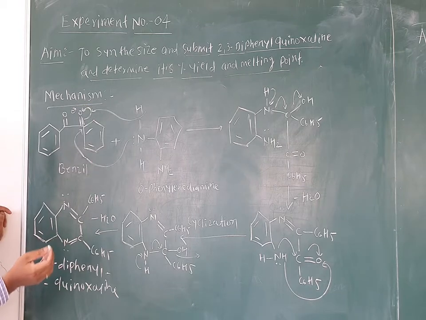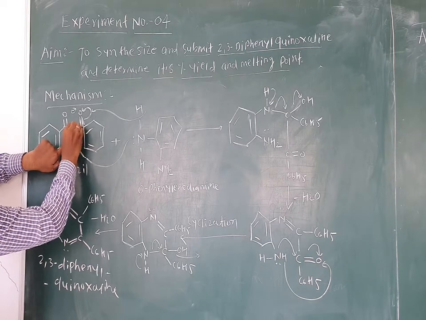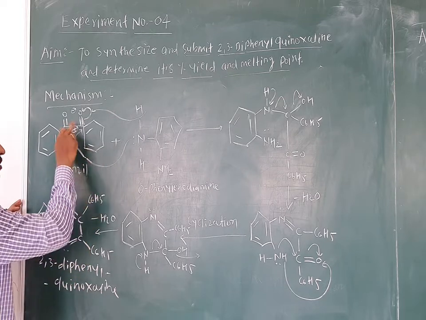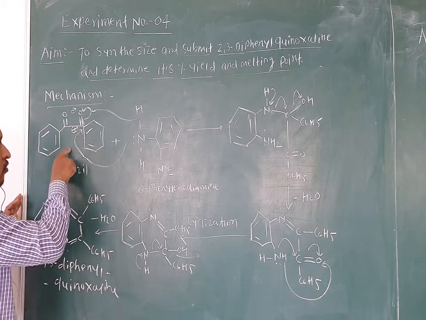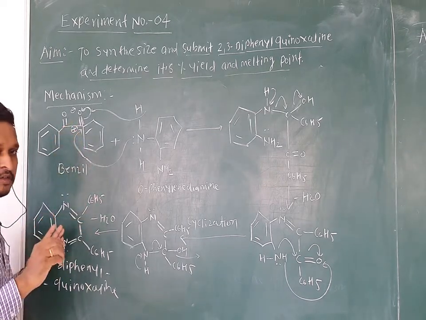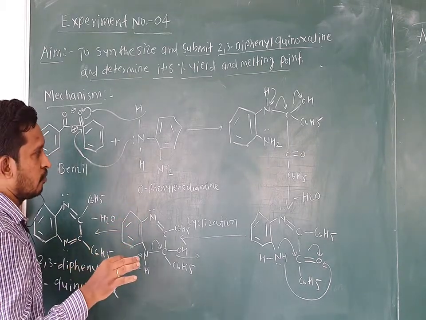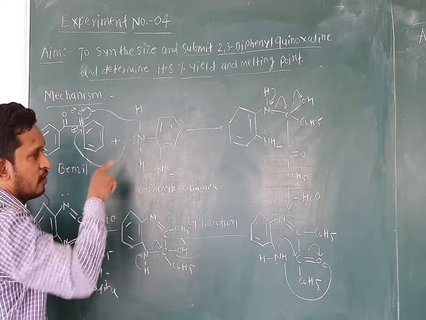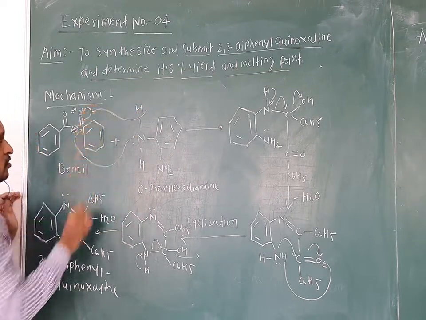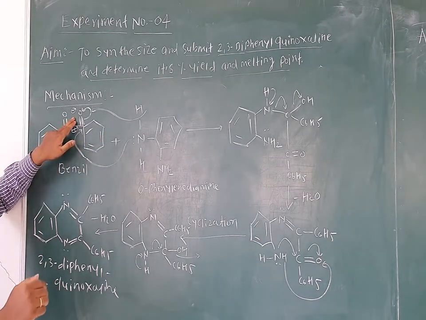So this oxygen will acquire a negative charge, and this carbonyl carbon will acquire a positive charge. So it is an electron deficient carbon. Now this oxygen, which is electron rich after giving the lone pair from the carbon atom by the pi bond, acts as a base and will attract a proton. Orthophenylene diamine contains two amino groups; any one amino group contains nitrogen with two hydrogens. Any one hydrogen is attracted by this negatively charged oxygen, which acts as a base. So this O becomes OH after taking the hydrogen.